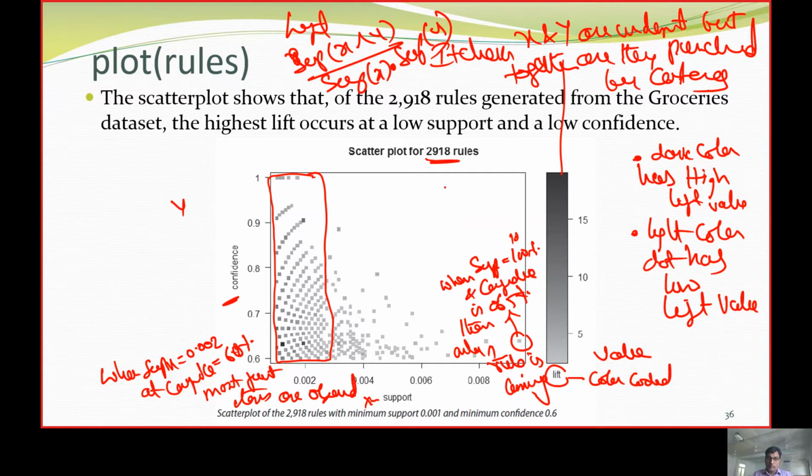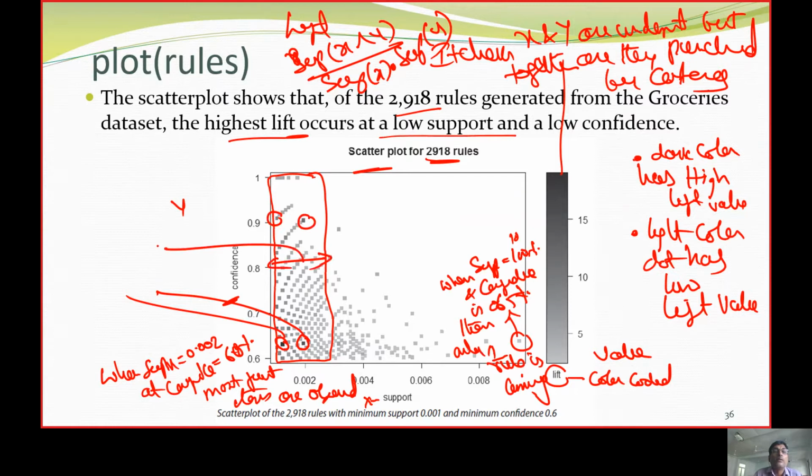So this item we call a scatter plot. In this we are going to give 2,918 rules, and the higher lift value occurs at lower support and lower confidence. So these items, what are these telling us?